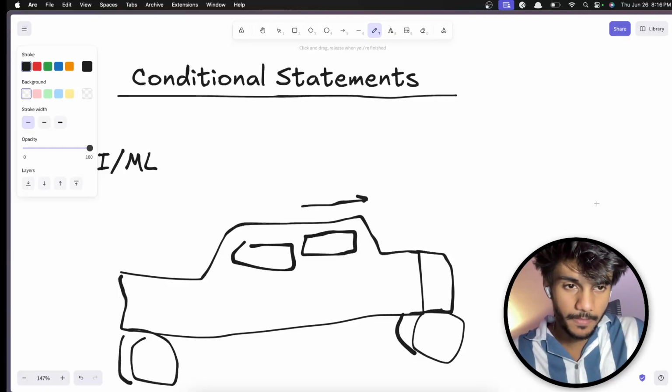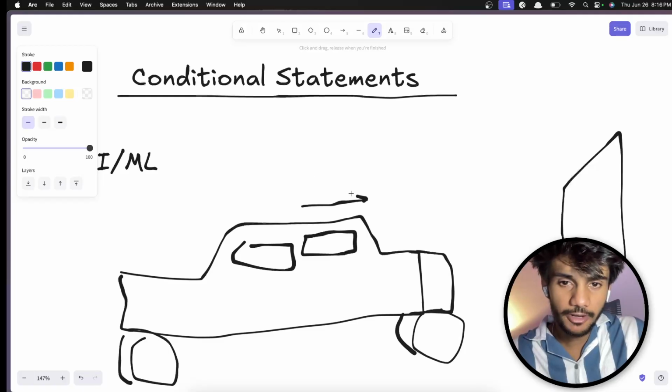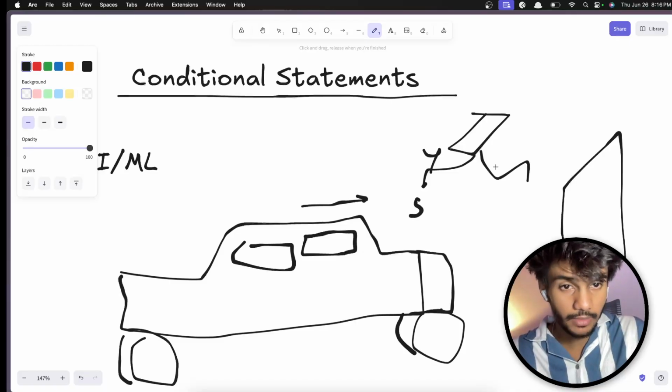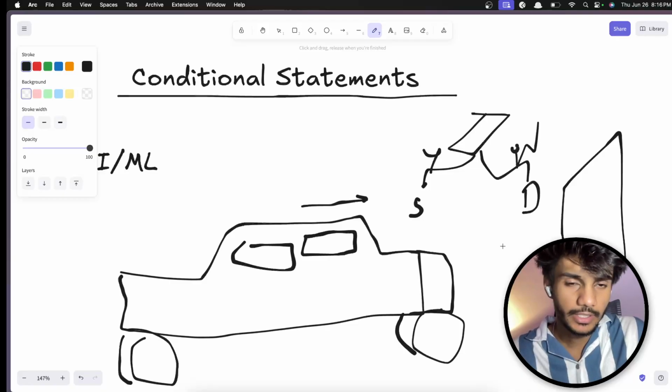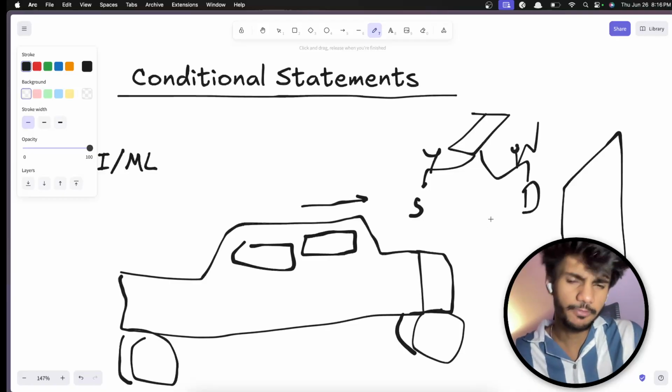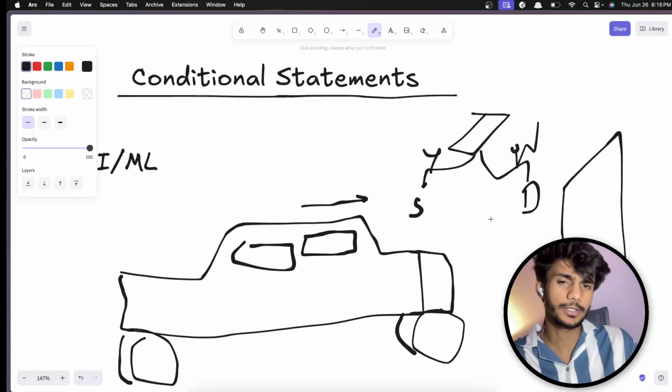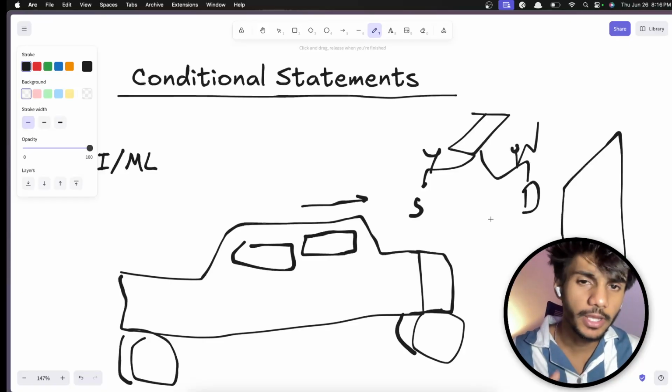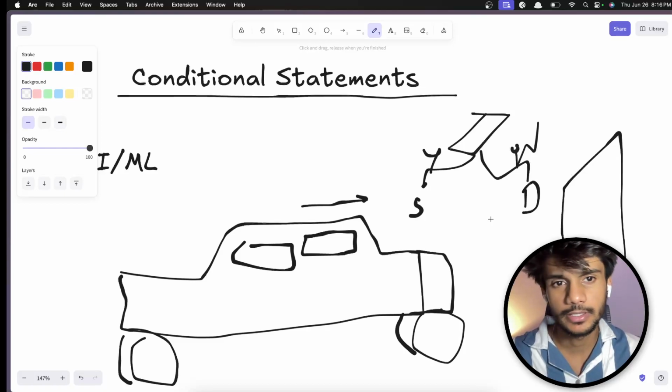So maybe a restriction comes, maybe a board is here. So there is an if and else statement. If you have anything, then stop. So there is a condition. If there is anything, yes, so stop. Otherwise, drive. Like there is nothing, so drive. That's an if else. It's a condition. If this happens, execute this. Otherwise, execute this. And almost everything in programming works on if else.